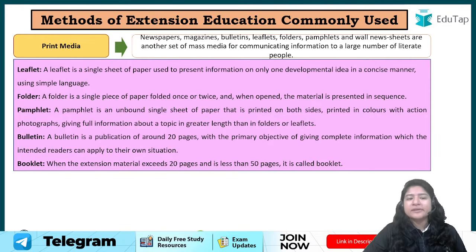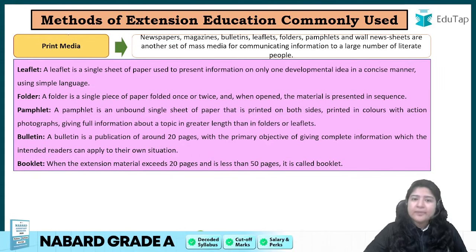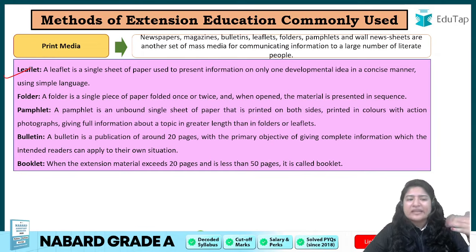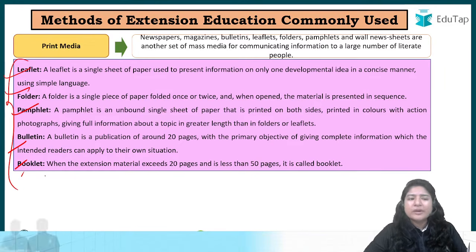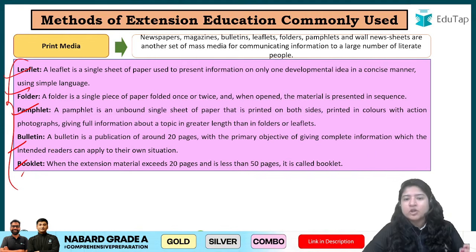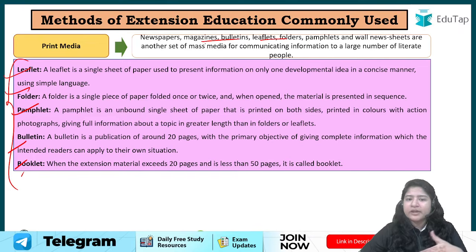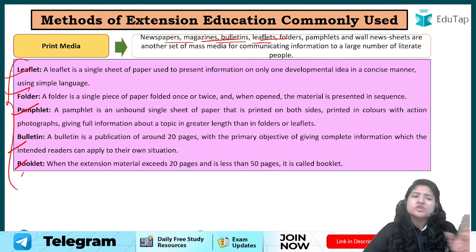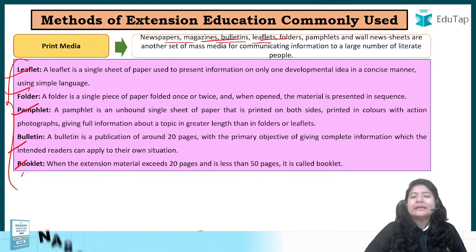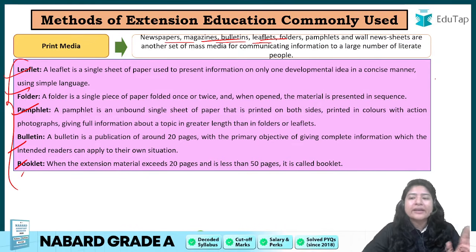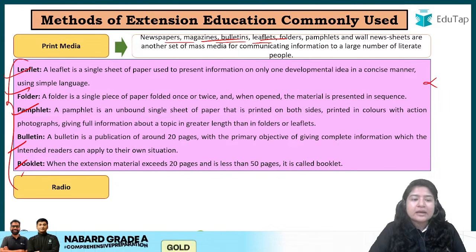अब इसमें print media means what, basically we are giving them the printout where things have been written, and the farmer will read by himself, ठीक है. अब इसमें we can use leaflets, folder, pamphlet, bulletin, booklet. You need not memorize the definition, but I have just added it over here so that you know the differences. Like if you would have read about print media, you would have read newspaper, magazine, bulletins. Now some of you might have gotten confused यार bulletins क्या होता है, or leaflet क्या होता है. So I just added the definition over here so that you can understand what it means. But this is not something you should memorize or mug up for the exam, ठीक है. इस चीज का आपको ध्यान रखना है.